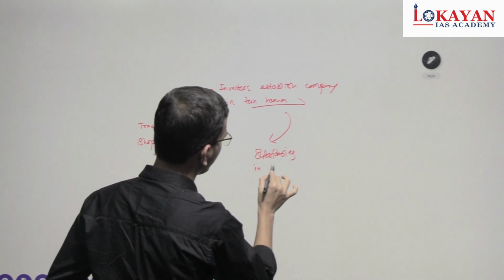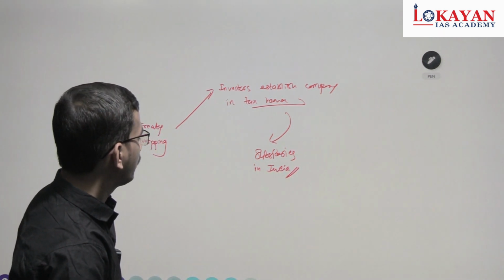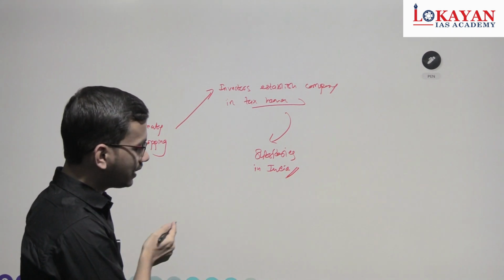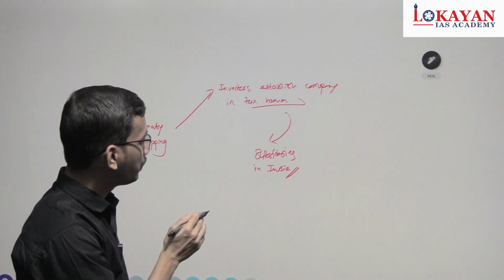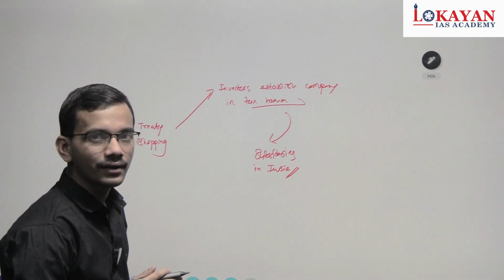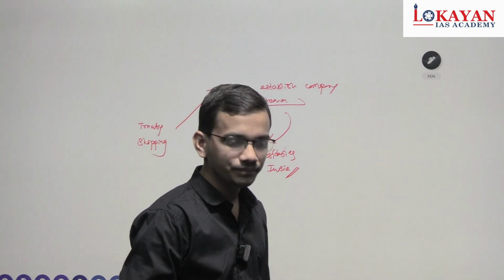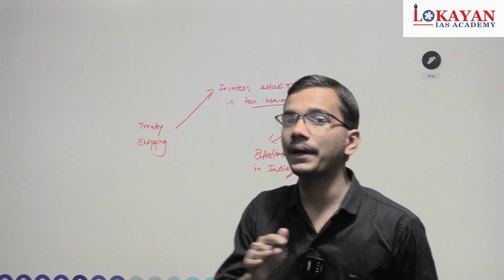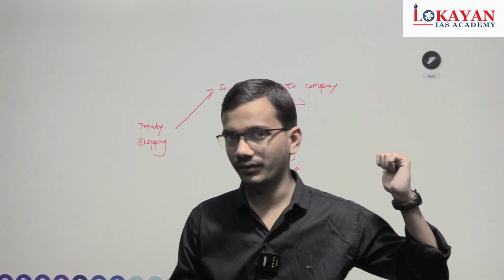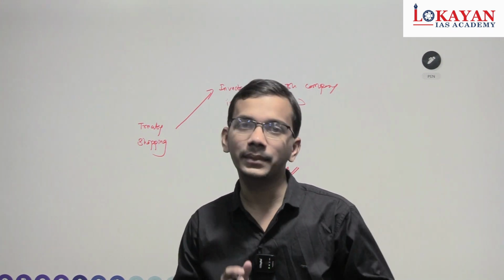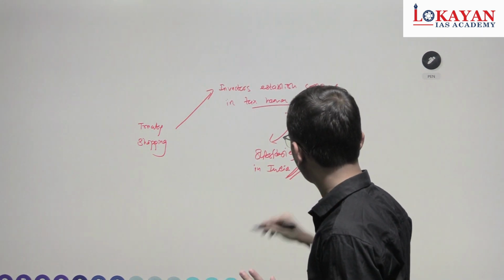Now this company operates in India but is registered in the tax haven country. This company has substantial assets in India. Due to the tax avoidance agreement between India and the foreign country, it doesn't have to pay taxes in India. It has to pay taxes in its tax haven, that is the original country, where there is a minimum tax, almost nil tax. So India misses the taxes. This is treaty shopping.